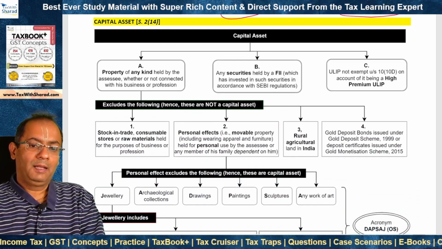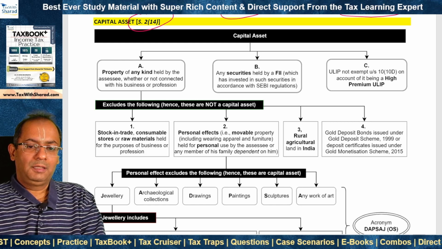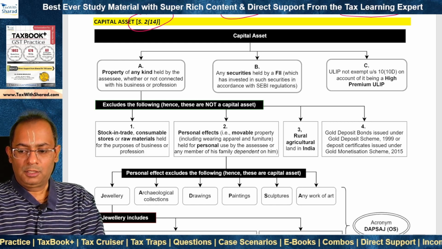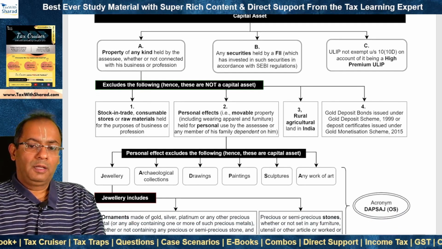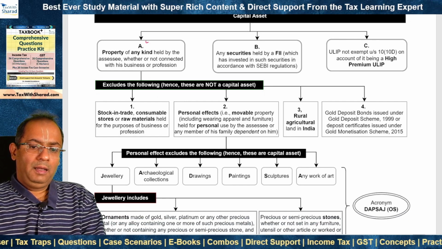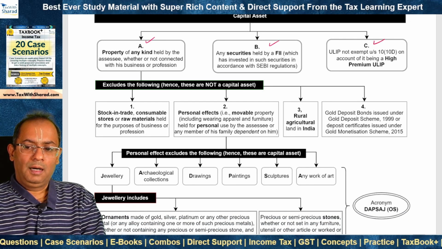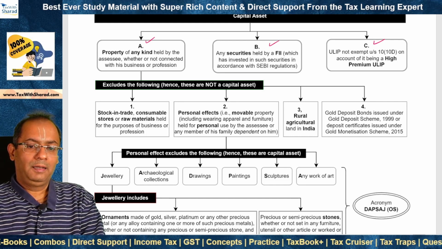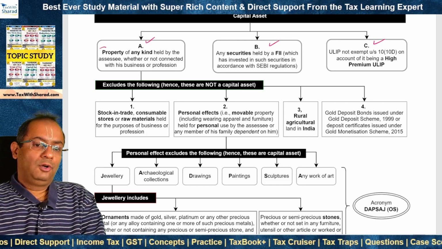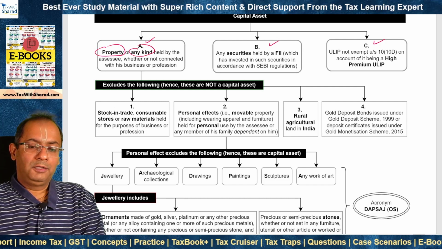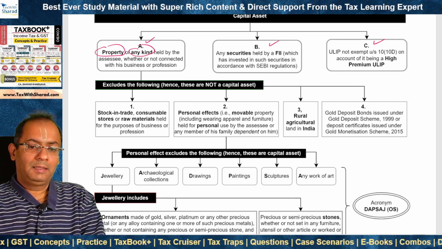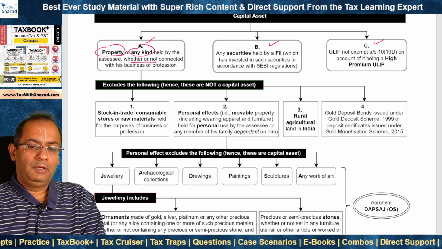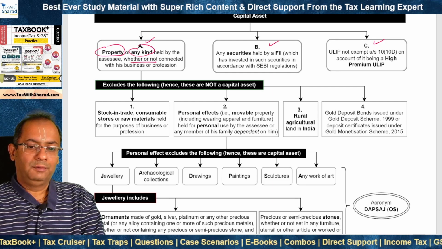What is the meaning of capital asset? Relevant section is section 2(14). Let's look at this chart. Property: A, B and C are capital assets and therefore their transfer is liable to tax under the head capital gain. A, property of any kind, so the scope is very wide, which is held by the assessee, whether or not connected with his business or profession.